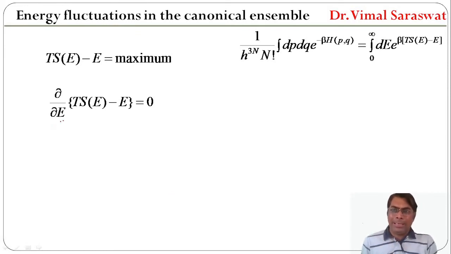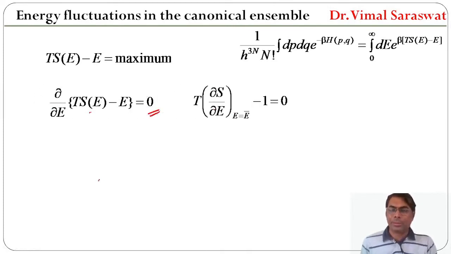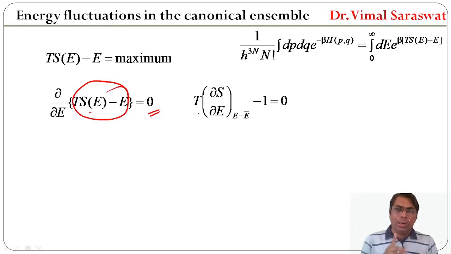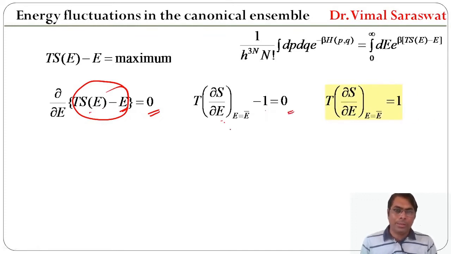So del by del E of TS minus E equal to 0. Now we differentiate this with respect to E. So T is constant and differential of S with respect to E is del S by del E, and differential of E with respect to E is 1. So T del S by del E minus 1 equal to 0. And from here T del S by del E at E equal to E bar equals 1.